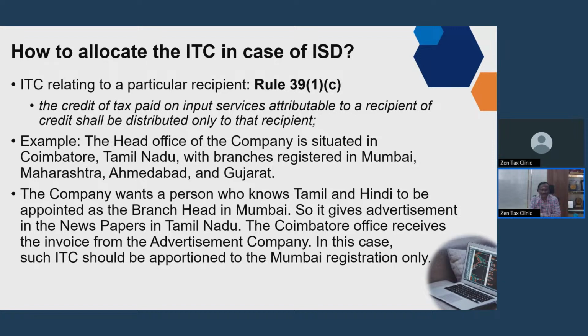The head office is situated in Mumbai, with branches. The company wants a person who knows Tamil Nadu to be appointed as a branch head, so they give an advertisement in newspapers in Tamil Nadu. See, this is a requirement of the Mumbai office. So if that advertisement company charges GST, the advertisement company will be giving the invoice at Coimbatore, but it relates to Mumbai. It should be allocated only to Mumbai. So this is one of the basic criteria for how to allocate.